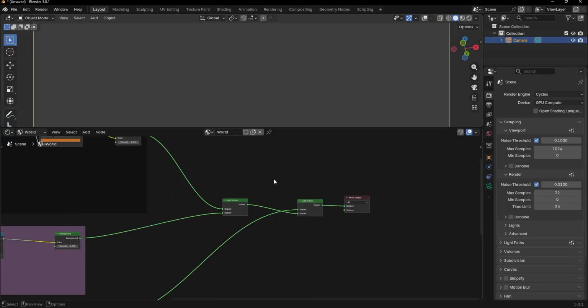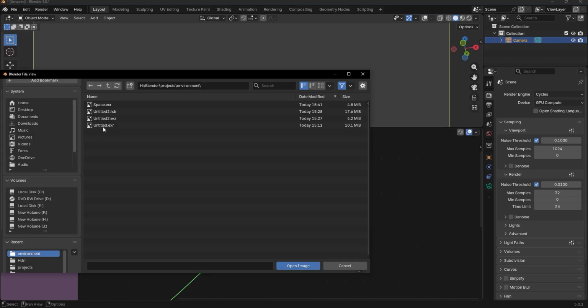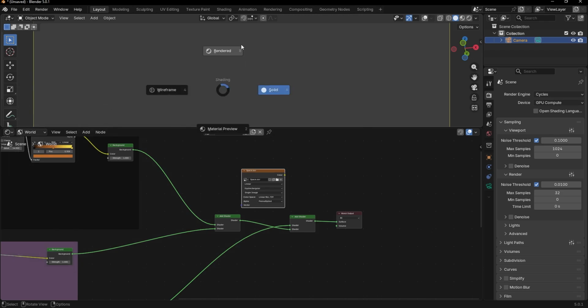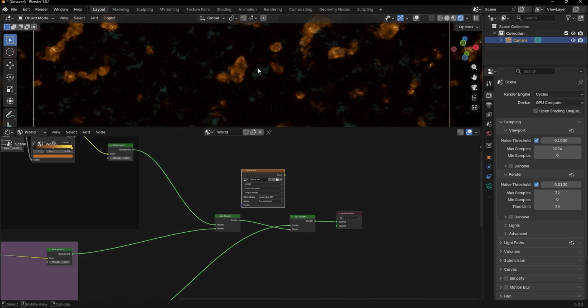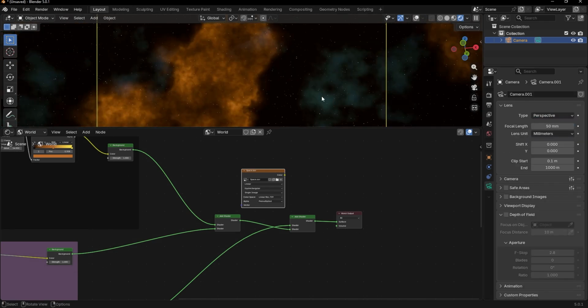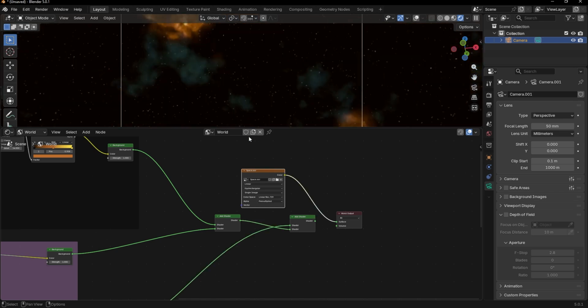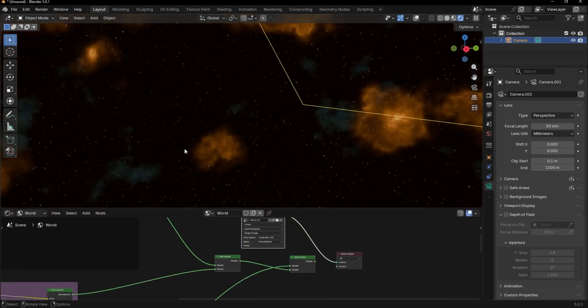So I add an environment texture and open the HDRI image we just created. And switch lens type to perspective again. And connect color to surface.